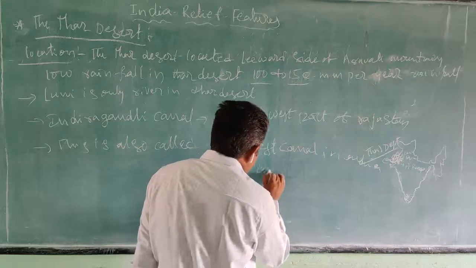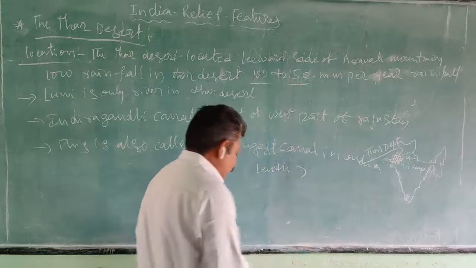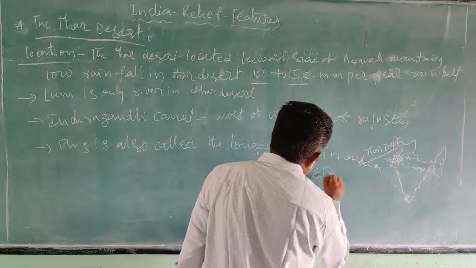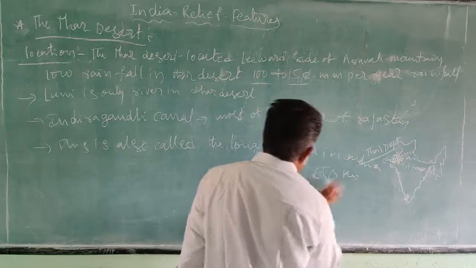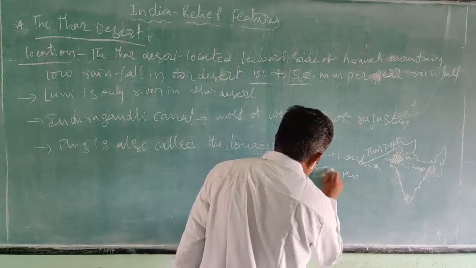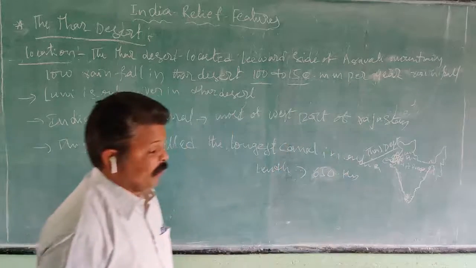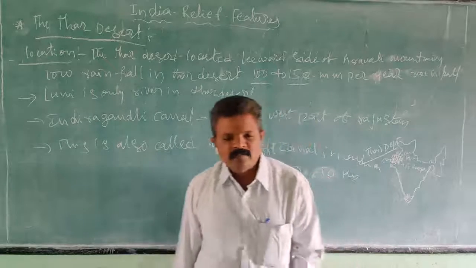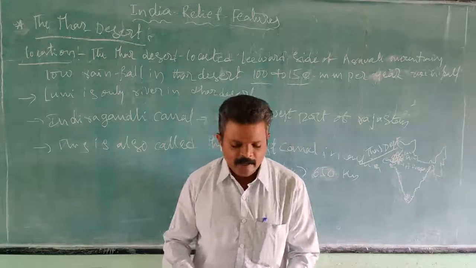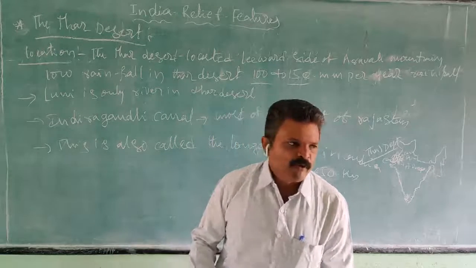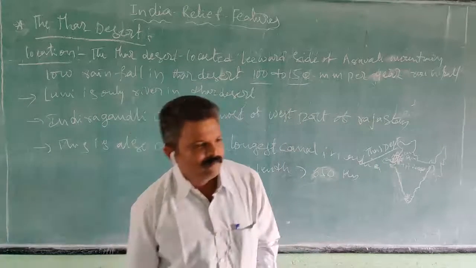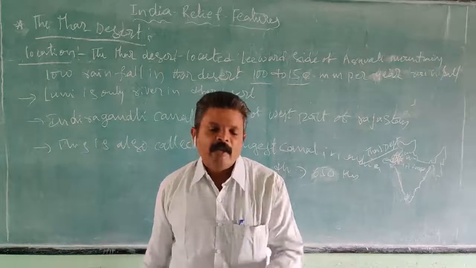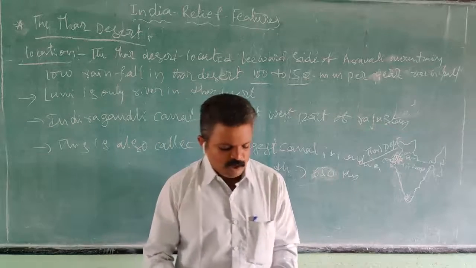The length of this canal is 650 kilometers. That's why most of the lands in western Rajasthan come under cultivation. We find tribal people there, and there is very low vegetation.